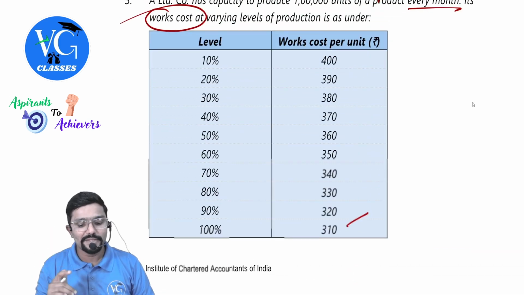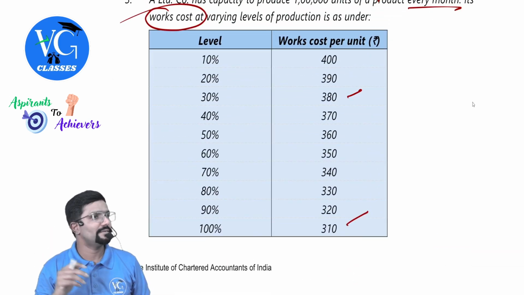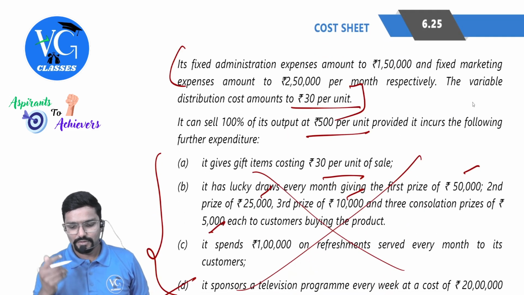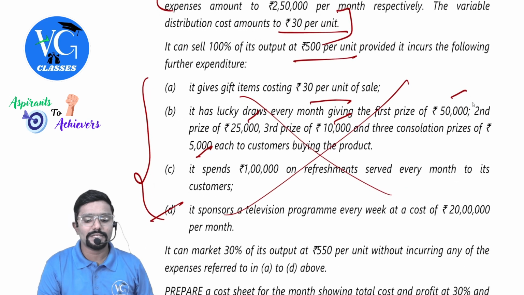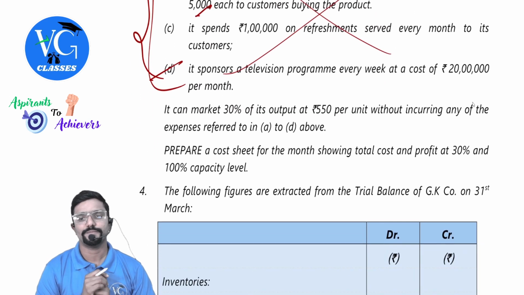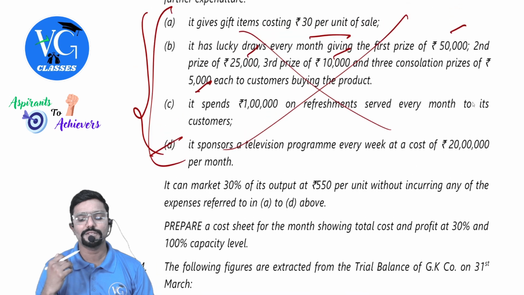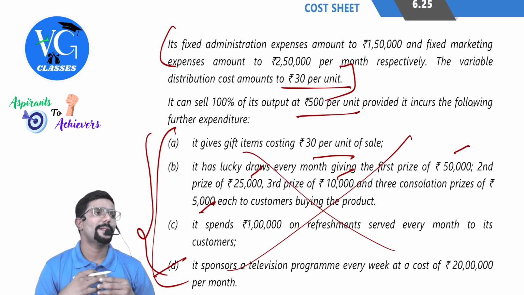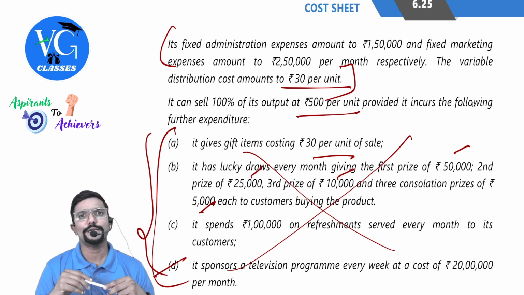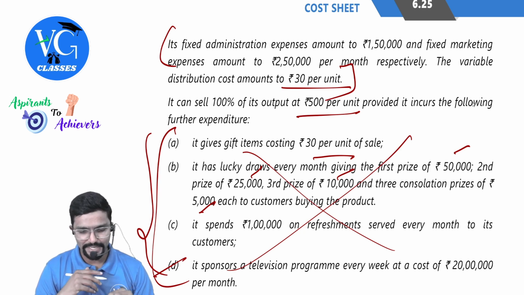Sir, will the works cost be there? At 30%, it is 380, and this also will come. All this would be there; only this extra cost will not be there. And the selling price also will vary, 550. How come it is more, sir? Guys, when you are selling fewer units, obviously you will command the price. When you want to sell more, obviously they will offer some discount. So that is why the selling price is kept lower at 100%.